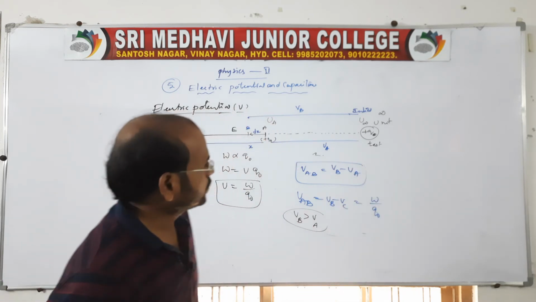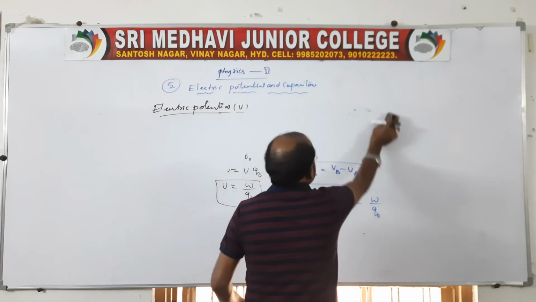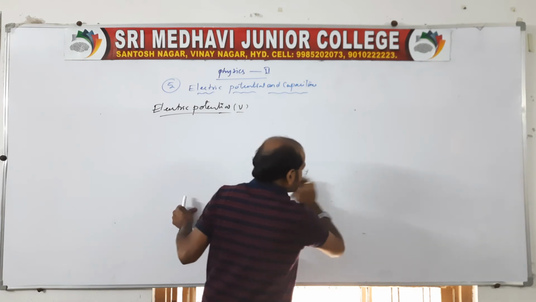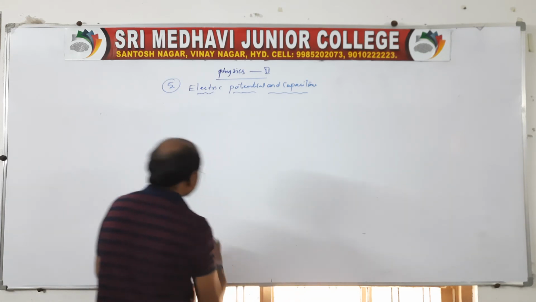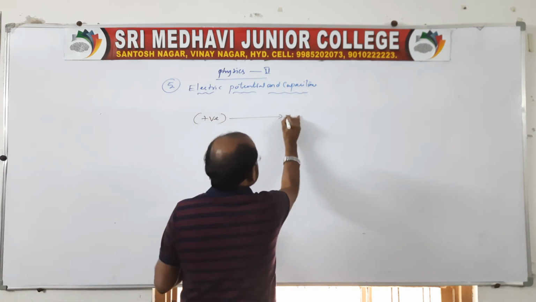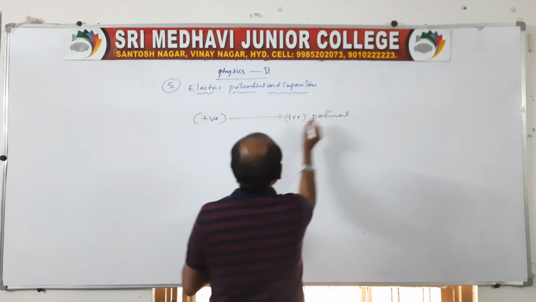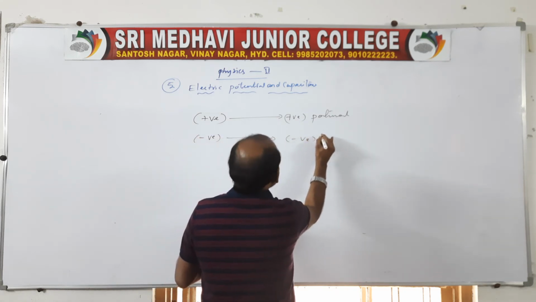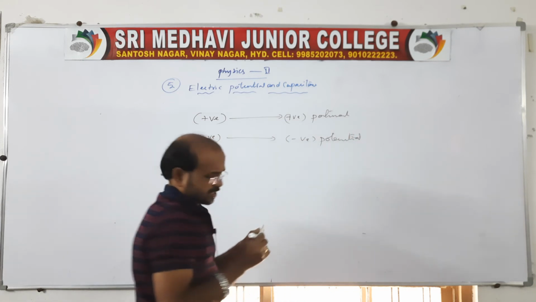And one more point I will tell you. Suppose a positive charge is there. Of course, due to a positive charge, the electric potential is positive. So positive charges give positive potential, right? And if a negative charge is there, due to the negative charge it gives a negative potential. So these are the information related to the electric potential.